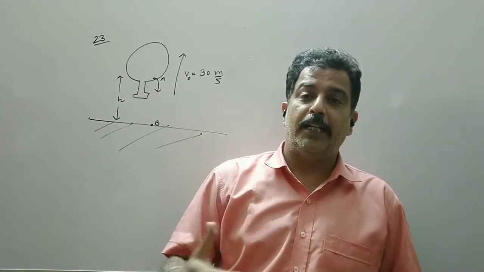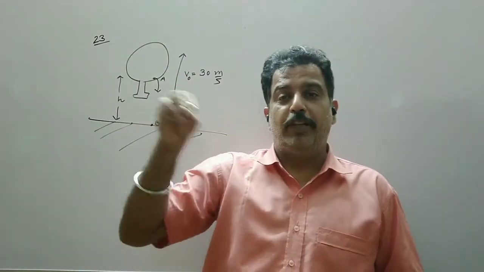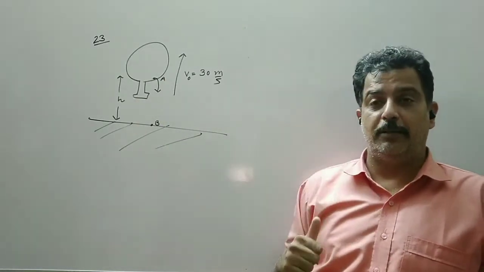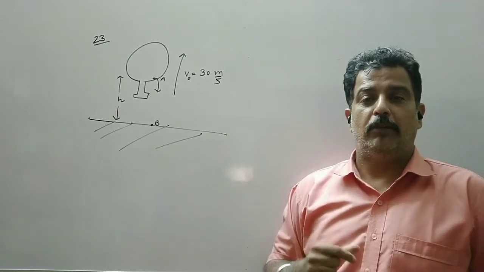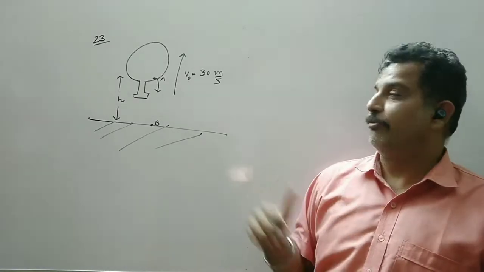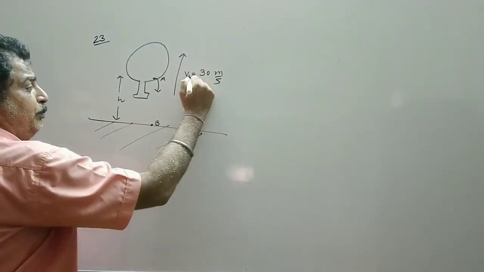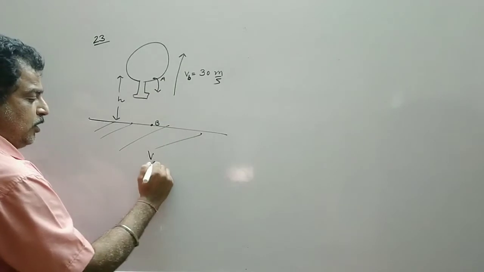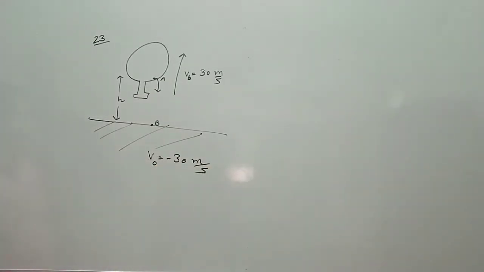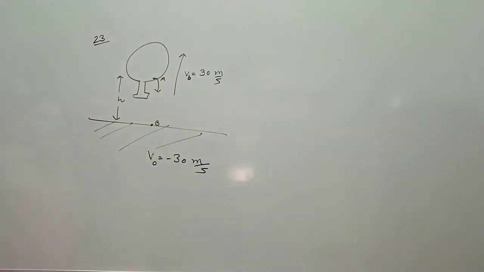If you are dropping any body from a height and the body from which you are throwing is itself moving, so here the balloon itself is rising up, then your initial velocity should be opposite to that of the source from which the body is being dropped. So let us denote this as B, B for balloon, and the initial velocity of the stone should be taken as minus 30 meter per second. This minus sign indicates the velocity is in the opposite direction.